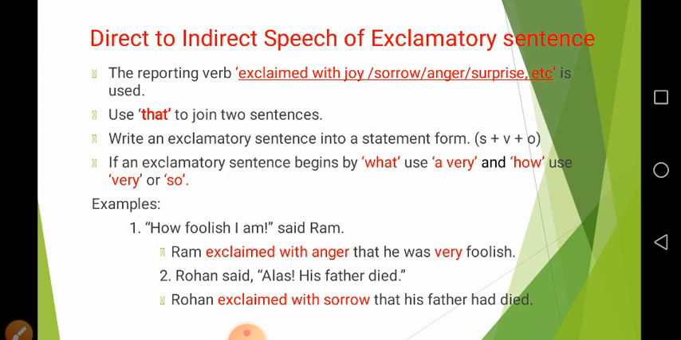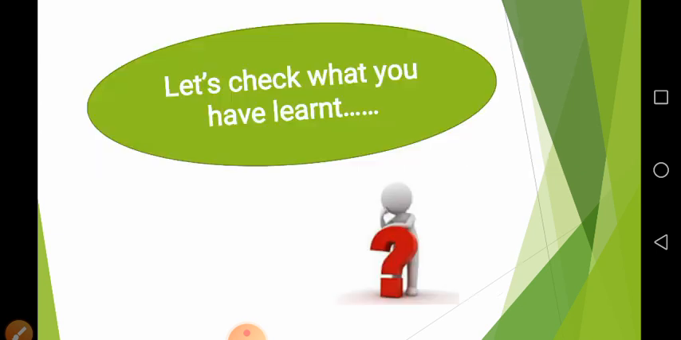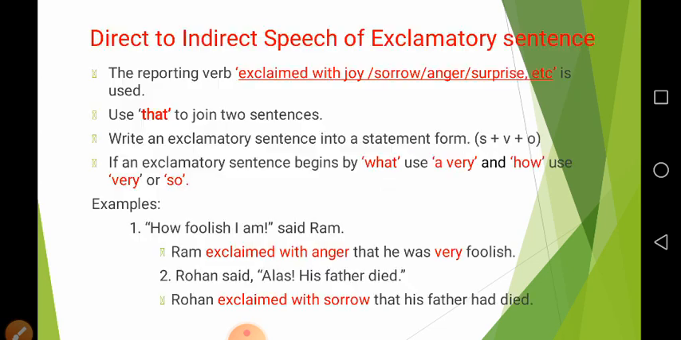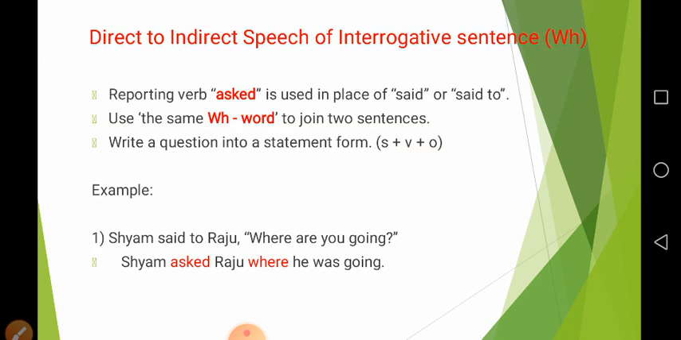Okay, that's it in exclamatory sentence. So we have learned here direct to indirect speech of interrogative sentence. It has two types, verbal question and WH question. In a verbal question, we use the reporting verb asked and we use a connector if or whether. In a WH question, we use the reporting verb asked and we use as connector the same WH word, that is what.